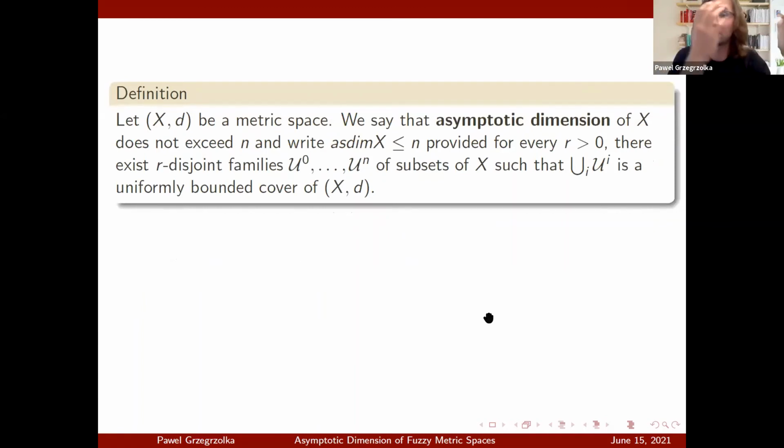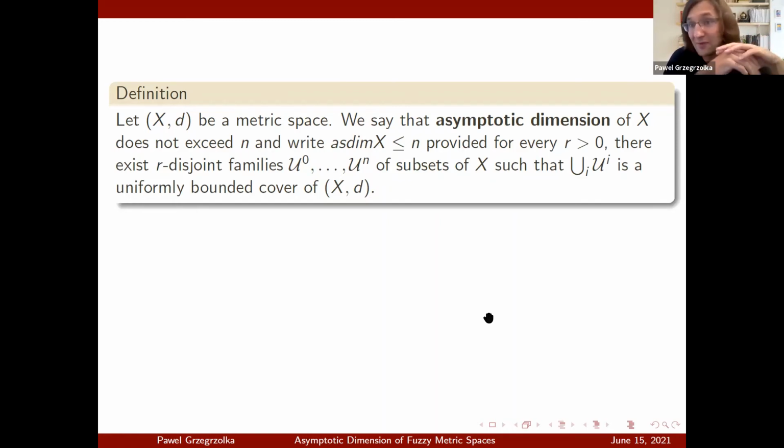So now we can try to combine these two things. We know what asymptotic dimension is, so I just put this on the slide again. That was our old definition of asymptotic dimension for metric spaces. Now I will show you a similar definition of asymptotic dimension for fuzzy metric spaces. The problem is that we would have to define what it means to be R-disjoint. We know what it means for metric spaces for 2 sets to be R-disjoint, but for fuzzy metric spaces we would have to define it.